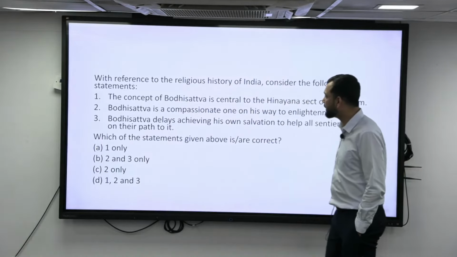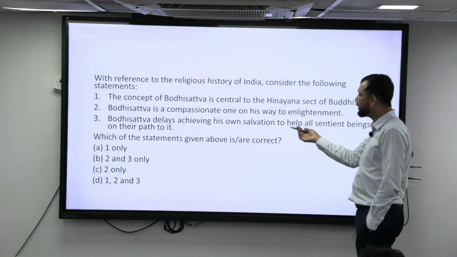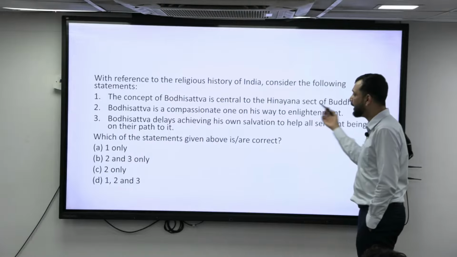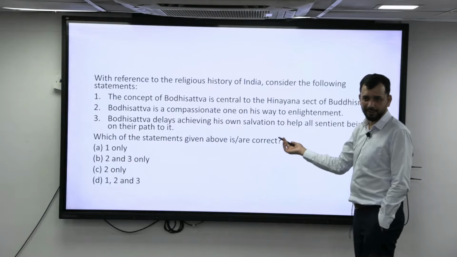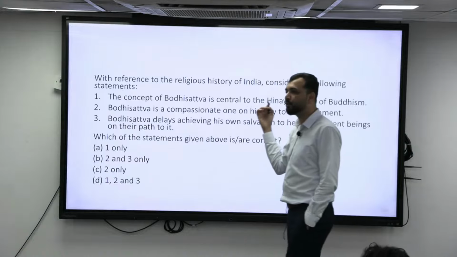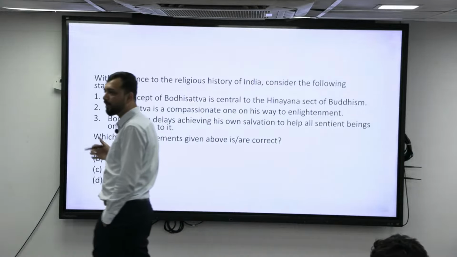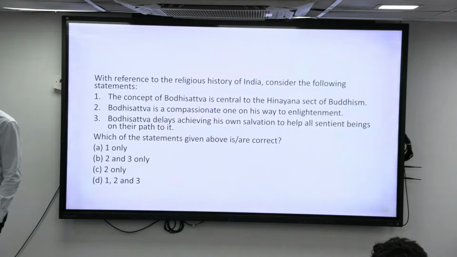Right? What is the third statement? Bodhisattva delays achieving his own salvation to help all sentient beings onto the path to it. Correct? Right? So you can see Buddhist monk gurus. Right? They are all following that. They themselves are not getting the nirvana.